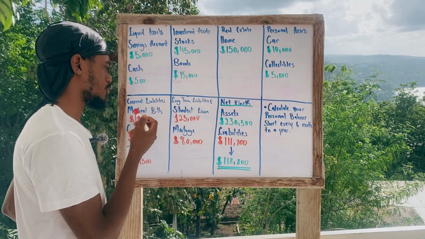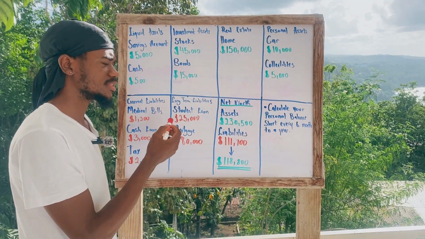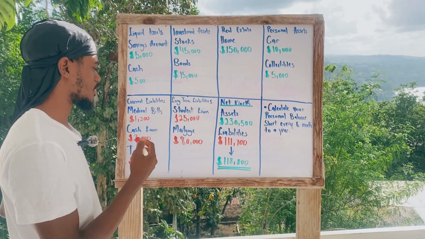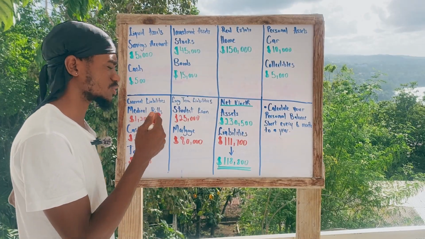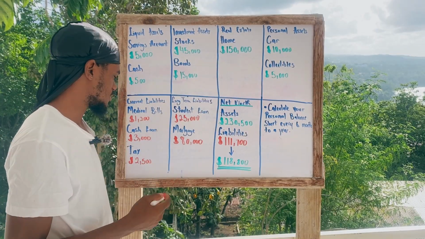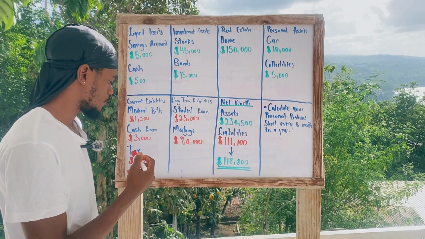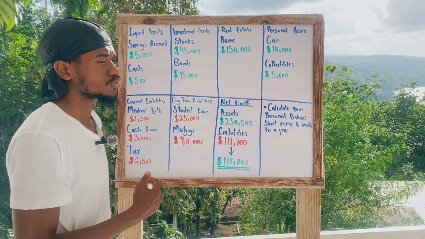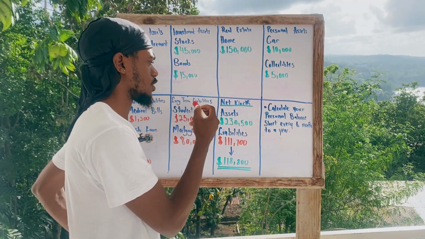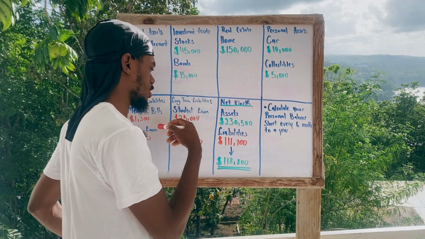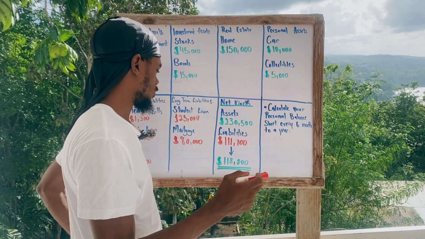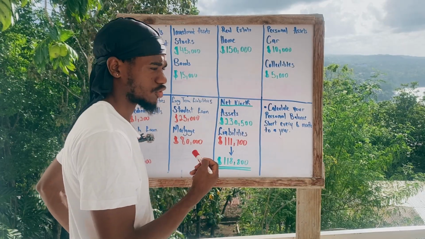Here we now have your liabilities, your current liabilities that are due within less than a year or so, like your medical bills. You have 1,200 in medical bills. You have a cash loan for $3,000, and your taxes are valued at about 2,500. Now you have your long-term liabilities, student loans. You have 25,000 left to pay on your student loan, and you have 80,000 in your mortgage.